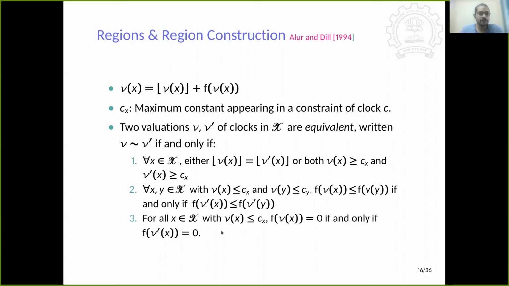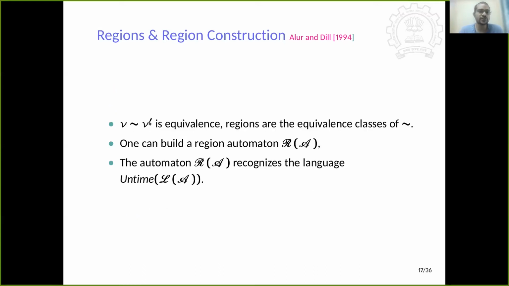And if any clock's valuation is 0 in one valuation, then the same clock's value in the other valuation must also be 0. Now, this is the equivalence relation, easy to check. And the regions are defined as equivalence classes of this relation.